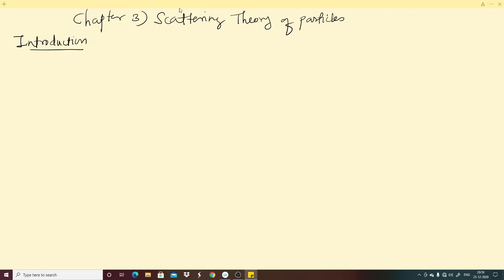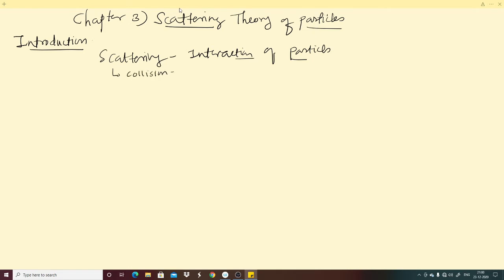In the introduction part, we first have to study what is meant by scattering and what the different particles are that we are going to study. Scattering is nothing but interaction of particles. This is a very simple definition. What is meant by interaction of particles? In scattering there is one special type, which we know as collision.